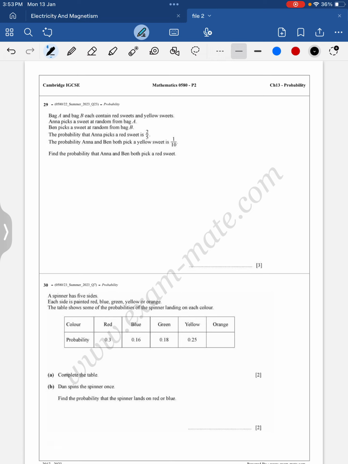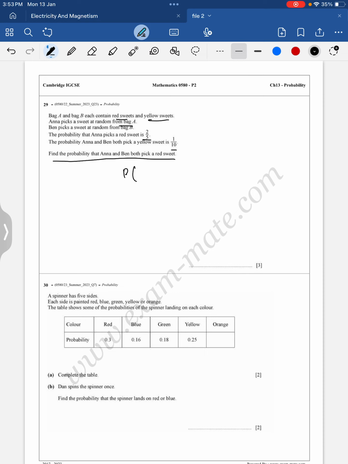Question number 29. Bag A and bag B each contain red sweets and yellow sweets. Anna picks a sweet at random from bag A and Ben picks a sweet at random from bag B. The probability that Anna picks a red sweet is 2 upon 5. The probability Anna and Ben both pick a yellow sweet is 1 upon 10. Find the probability that Anna and Ben both pick a red sweet.